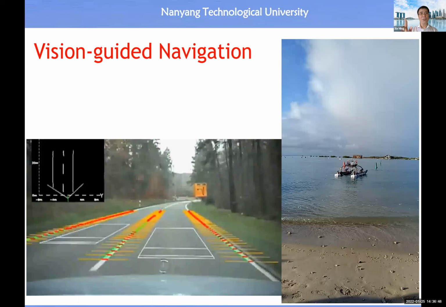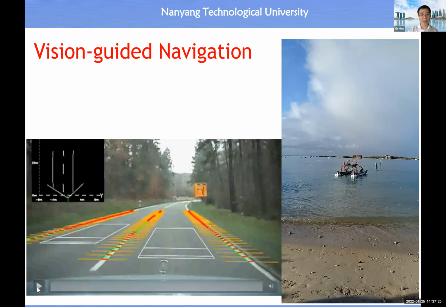So why do we study the measurement of 2D geometry? The answer is our real life. There are many applications which require such measurement. For example, when we guide a vehicle to move on the road, actually we can consider the road surface to be a two-dimensional space. Or when we develop an autonomous boat or ship, we can consider the water surface to be approximately a 2D space or two-dimensional space.